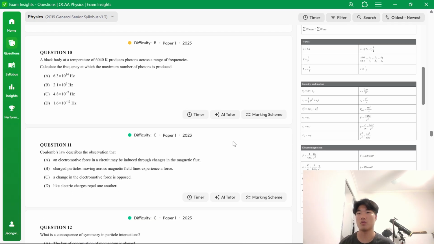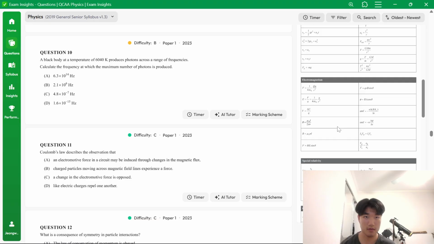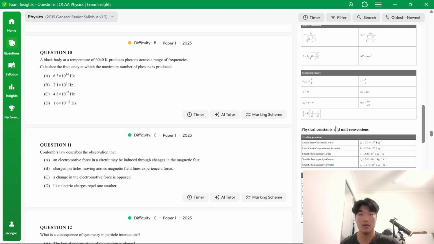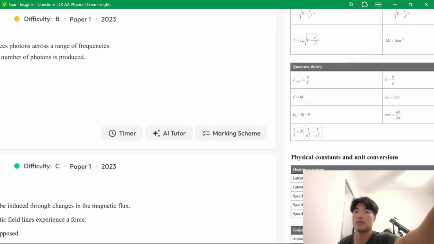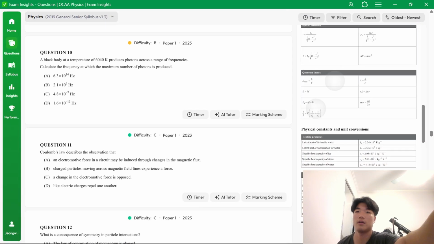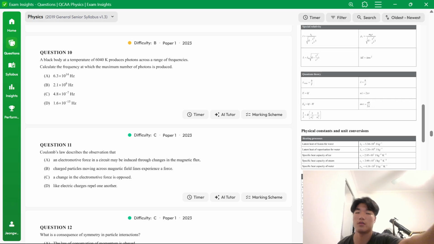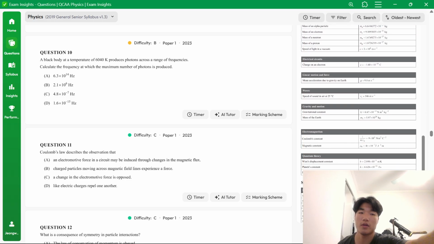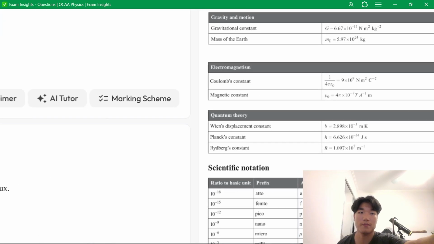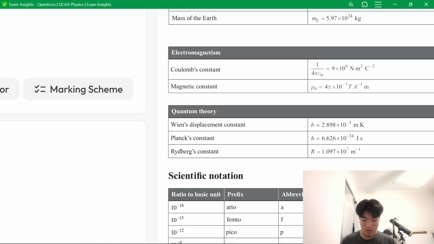A black body at a temperature of 6040 Kelvin produces photons across a range of frequencies. Maximum number of photons is produced at... I believe it's just this formula. 6040 is in Kelvin, so we don't need to change it. I actually haven't memorized the Wien's displacement constant.